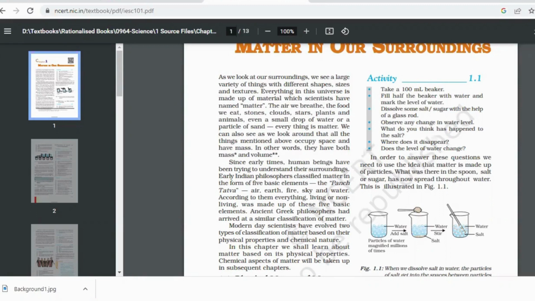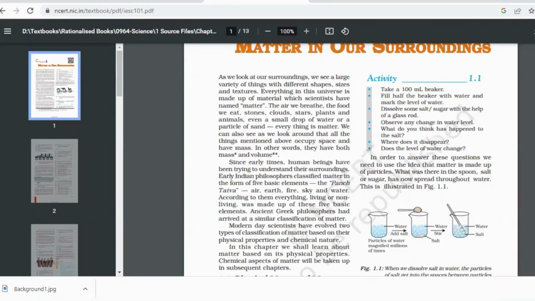Where do they go? They mix with the water. They are mixing. Why? Because the particles of one matter have mixed with the particles of the other matter. If it had been continuous, it would not have mixed, right? So this is the activity. Suppose a question comes, prove that matter is made of particles. Then you have to do this activity.